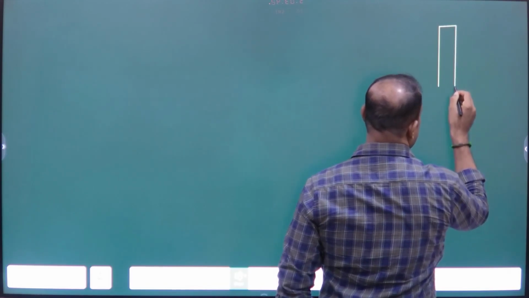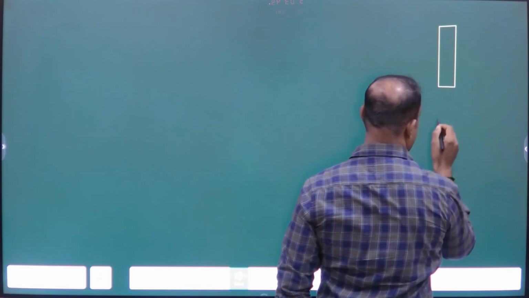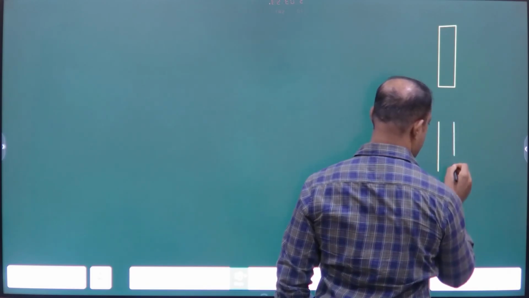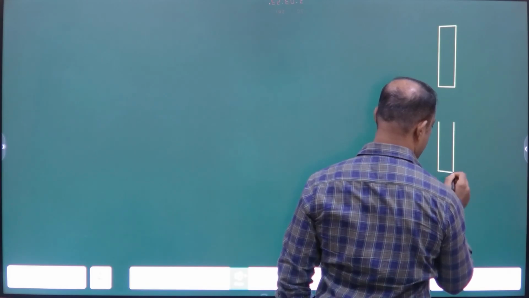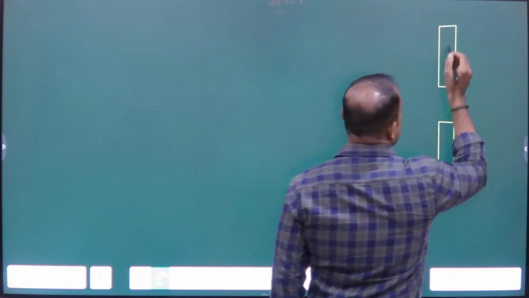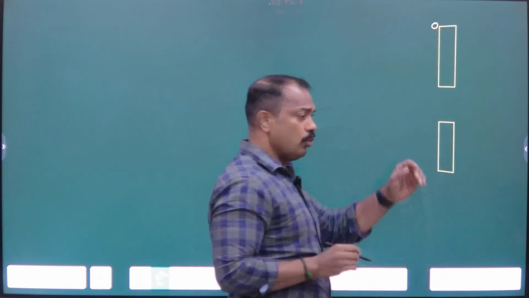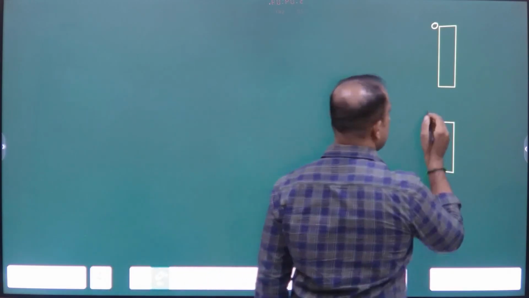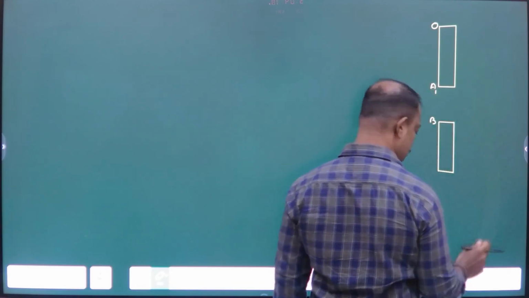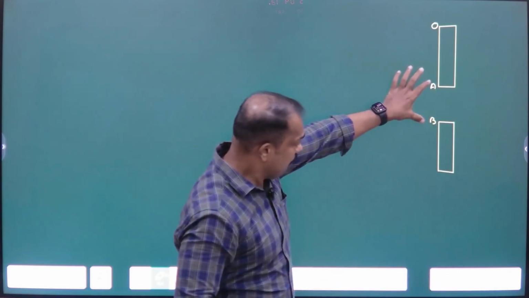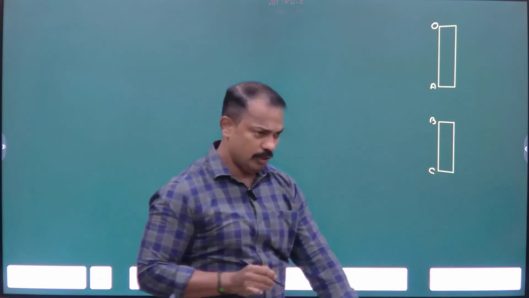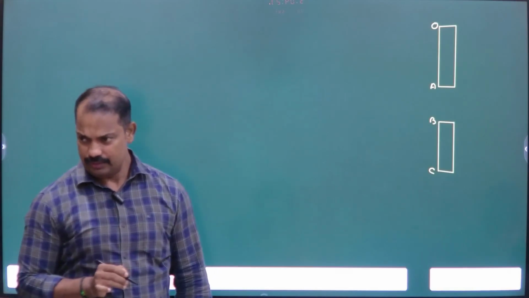Listen, this is top of the roof, and A and B, the distance AB, that is the window. Here A क्या चीज है, window है, और B C. C is the bottom of the roof.